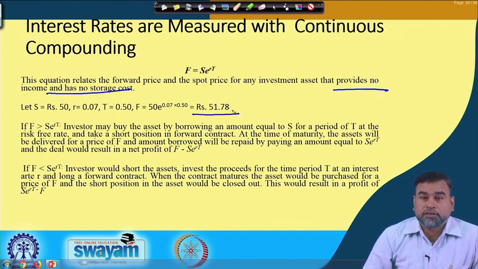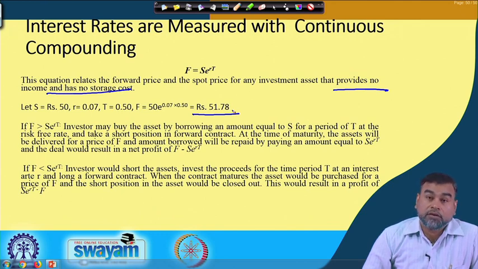But here two things you can observe. Let us find that F is greater than S e to the power rT, then what will happen? If F is greater than S e to the power rT, then what can the investor do? That means the future price is more than the spot price.